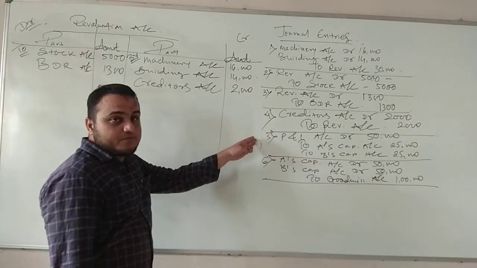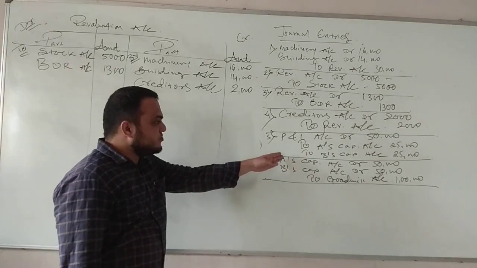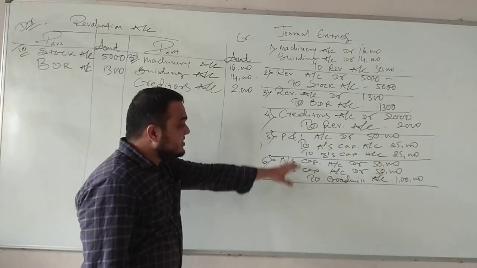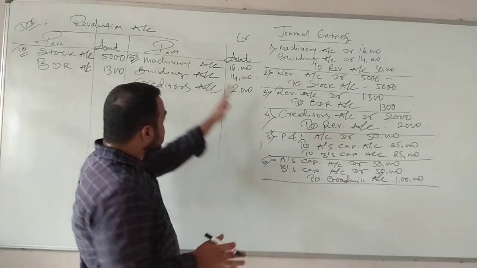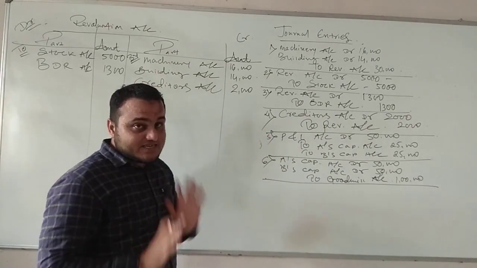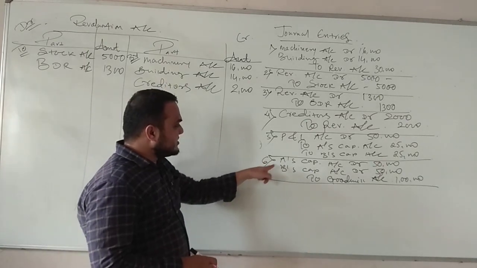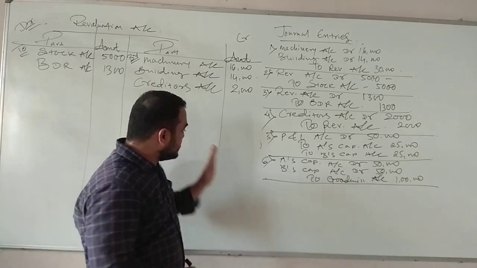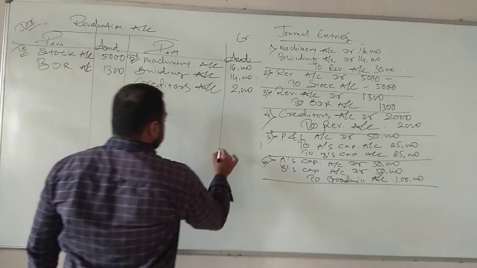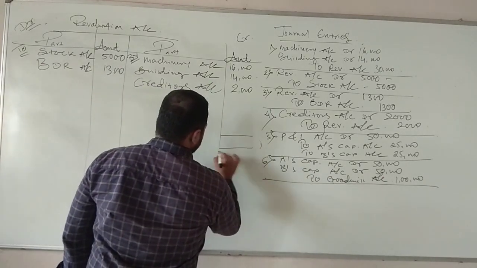Then entry number 5, profit and loss to A to B. Now in this entry revaluation is not there. So we will not pass this entry in the revaluation account. It will go to the capital account. Then number 6, A, B account debit to goodwill. Again this will go to the capital account, not here. So we have to close this account now.